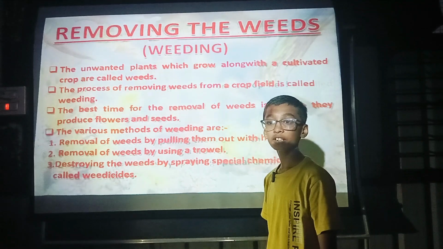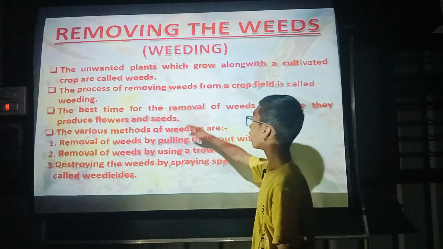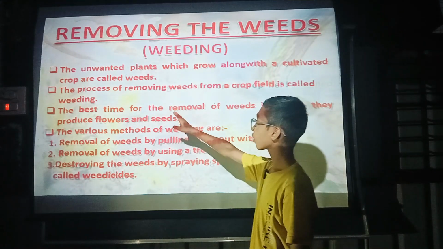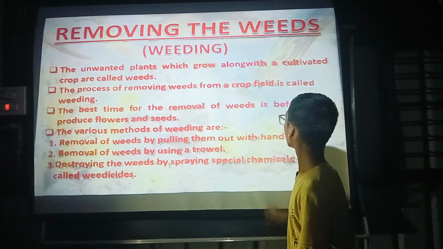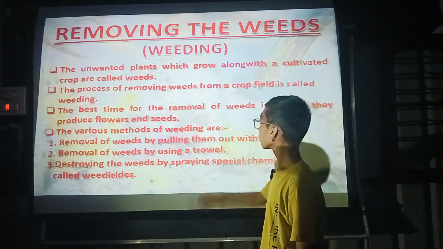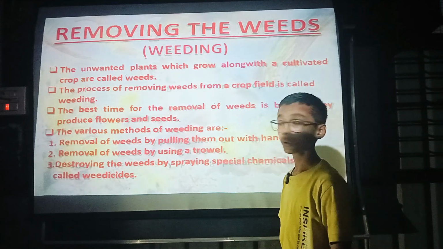The fifth step is removing the weeds. Removing the weeds is called weeding. The unwanted plants which grow along with the cultivated crop are called weeds. The process of removing weeds from a crop field is called weeding. The best time to remove weeds is before they produce flower or fruit.